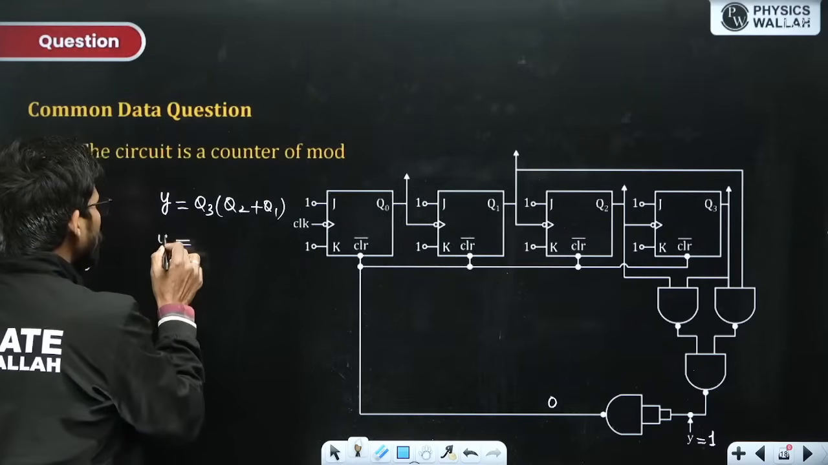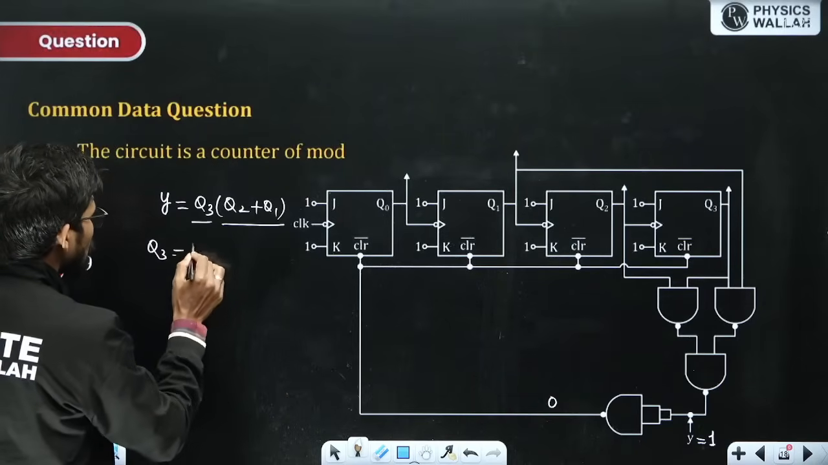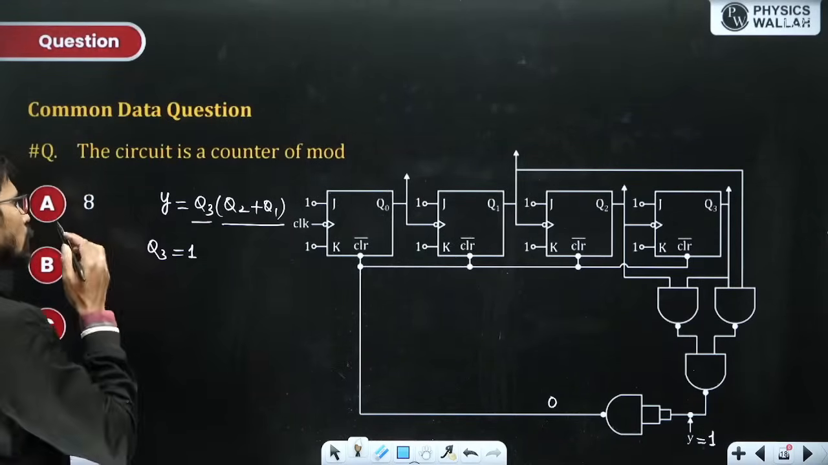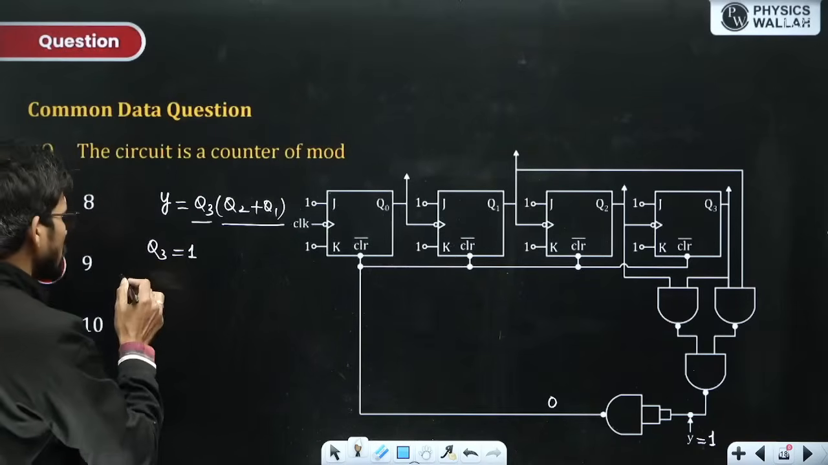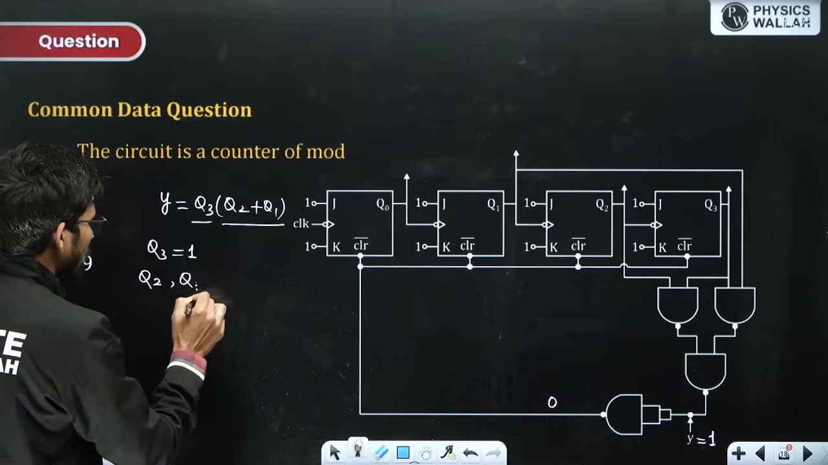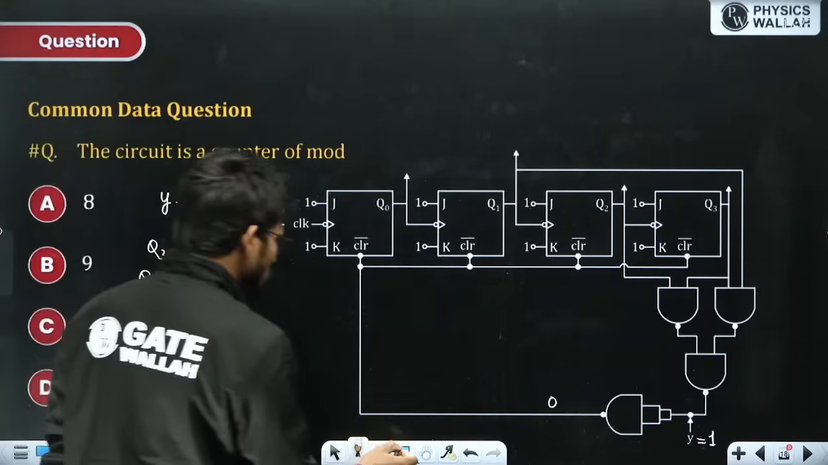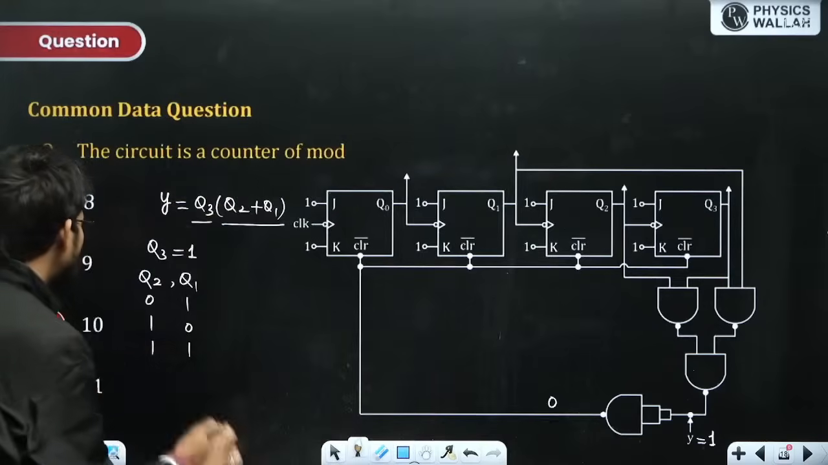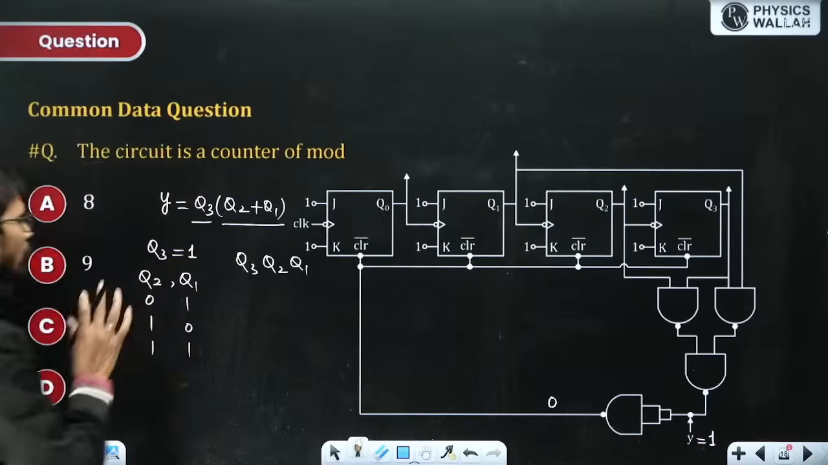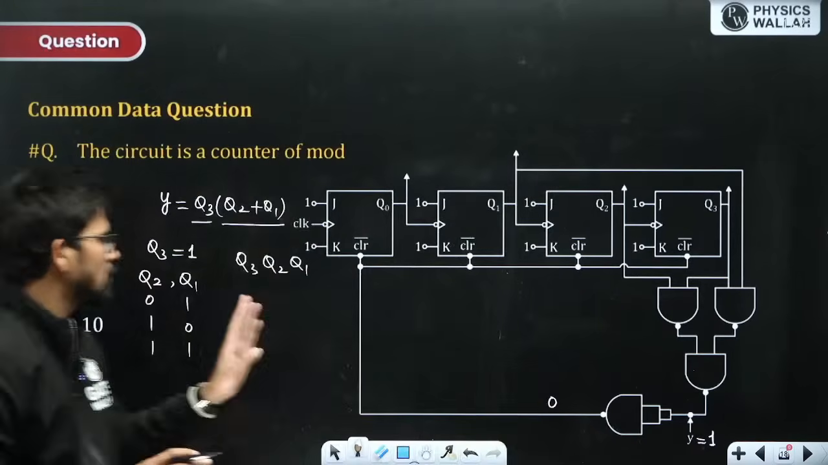Now for Y to be 1, this product should be 1, and for this Q3 should definitely be 1, and Q2 plus Q1 should be 1. For Q2 plus Q1 to be 1, there are three possibilities. Q2, Q1 can take either value 01 or 10 or 11. All these possibilities are there. That means if I put Q3, Q2, Q1 together, for what combination can this generate Y as 1, and then this NAND gate can generate 0.